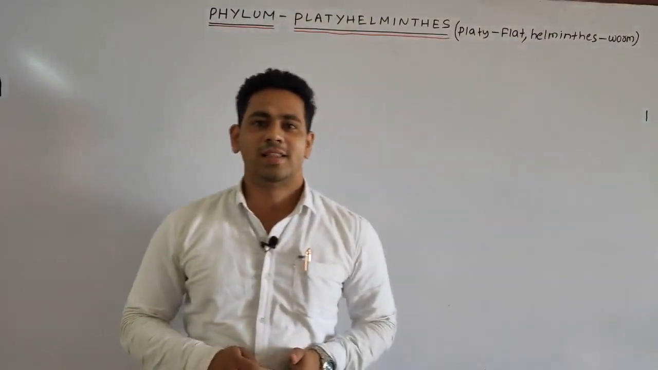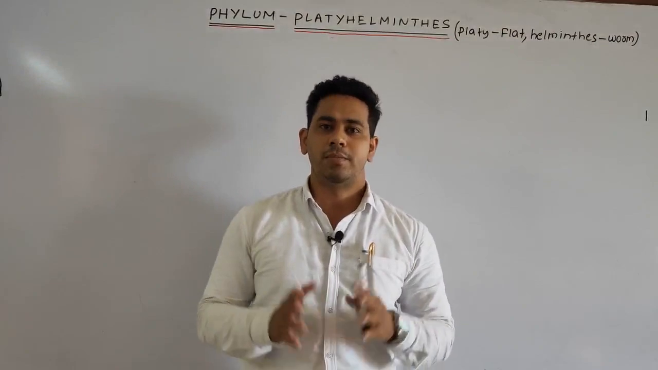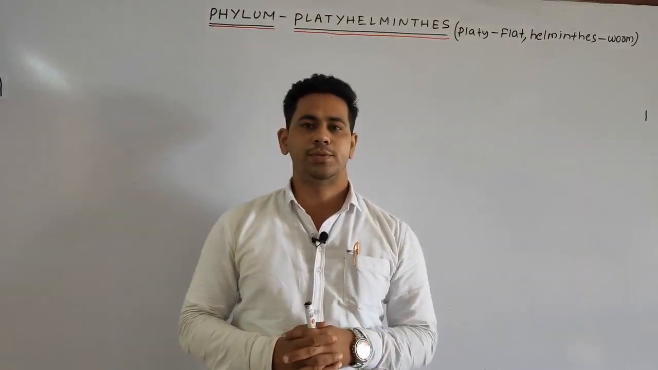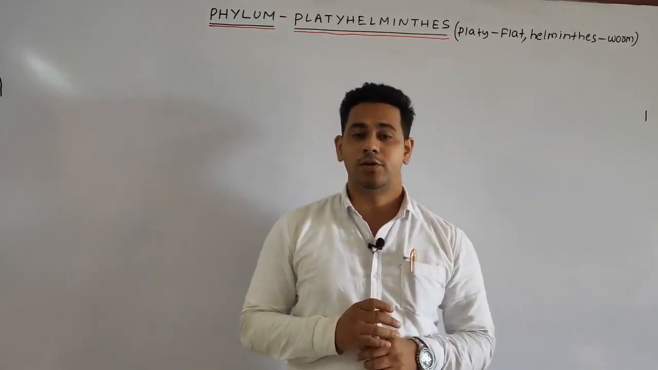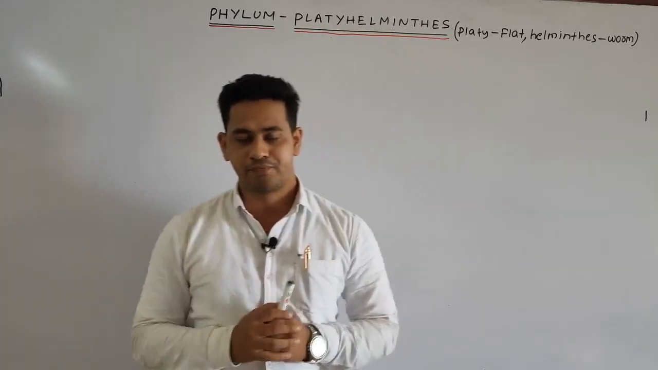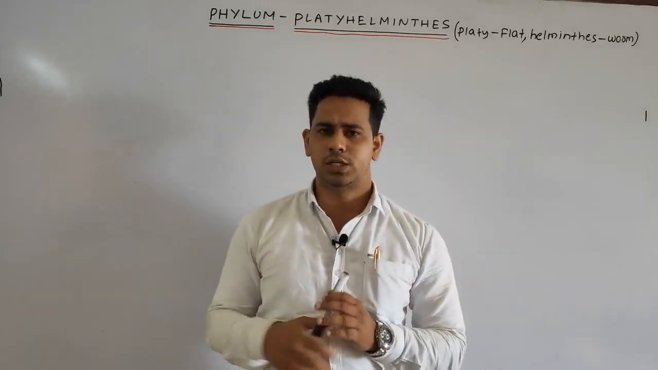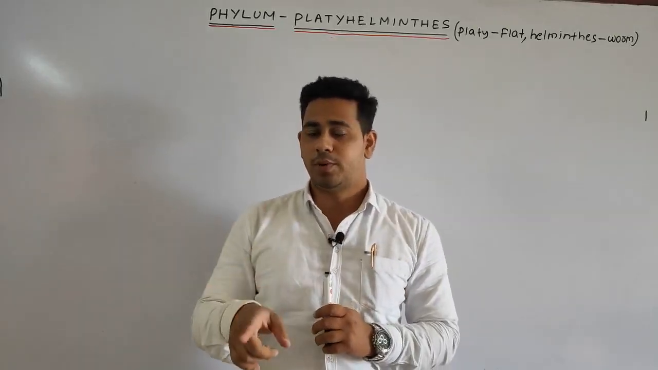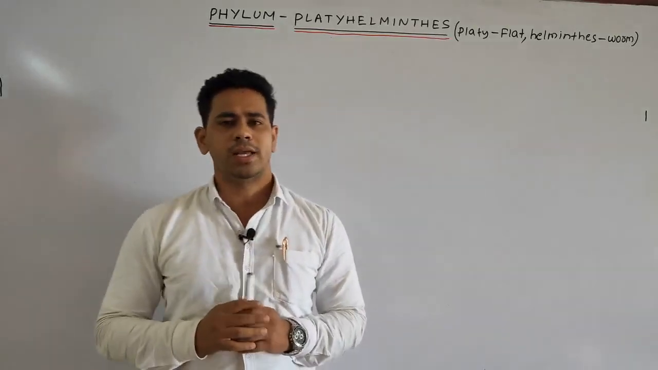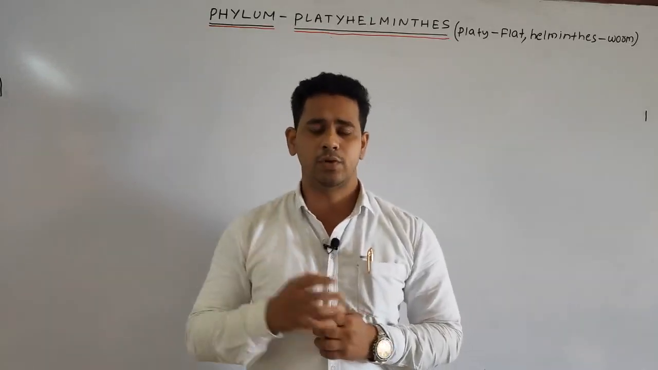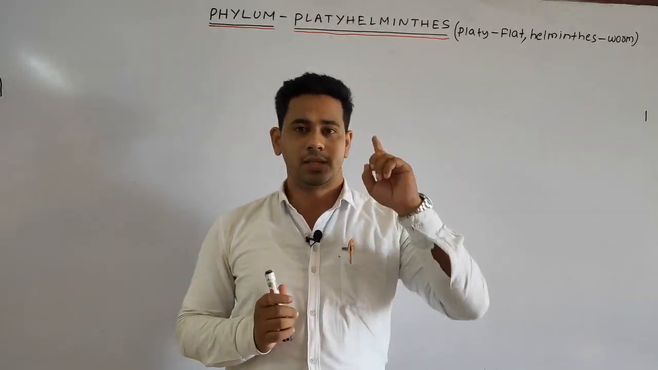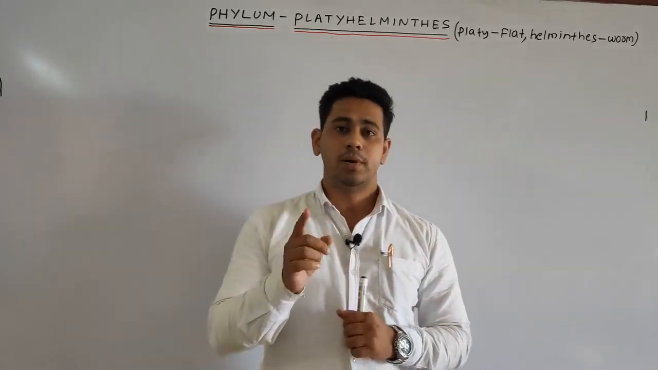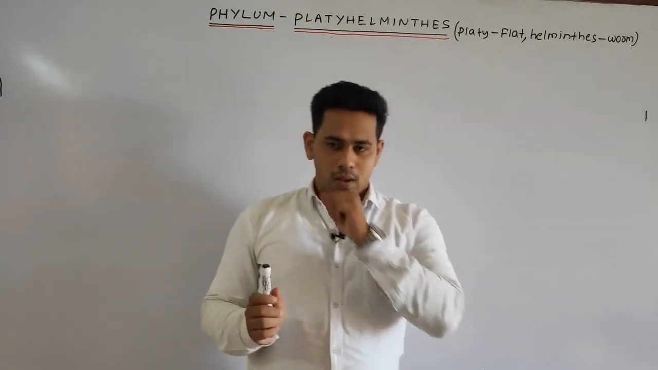Hello students, in the previous class we discussed the phylum Ctenophora. In the Ctenophora we discussed numerous points: they are exclusively marine. In some phyla some are freshwater and some are marine, generally aquatic, but in the case of Ctenophora they are exclusively marine. Next, we discussed that Ctenophora are diploblastic, having ectoderm and endoderm. Mesoderm is absent, that is why it is called diploblastic, but the mesoglea is present.